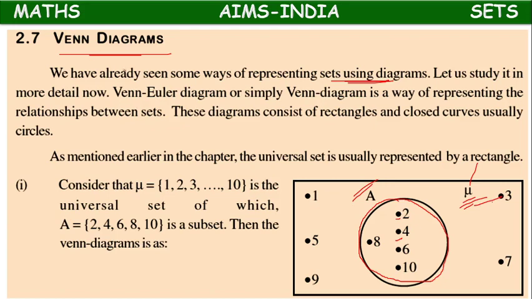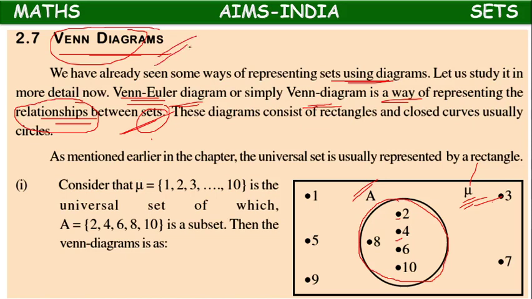This Venn diagram's complete form is Venn Euler diagram. It's the simplest way of representing relationships between sets. So we make use of Venn diagrams for telling the relationship between the sets.